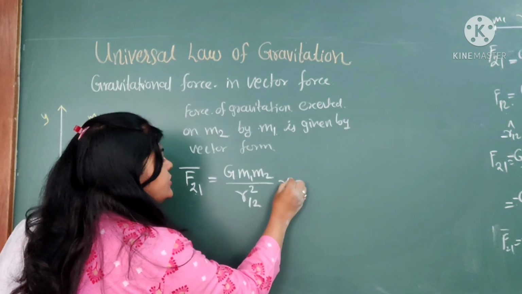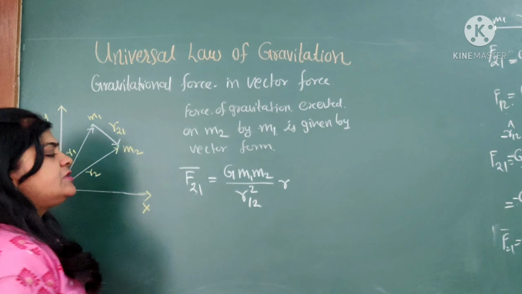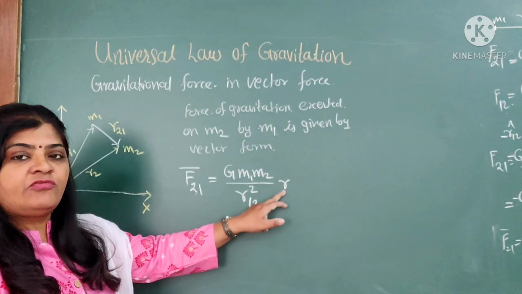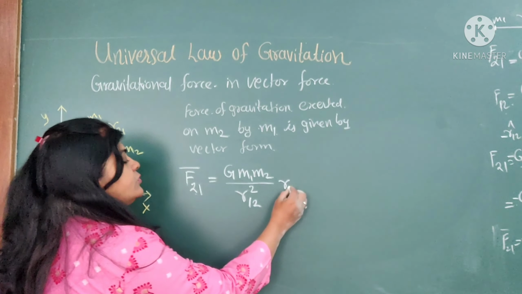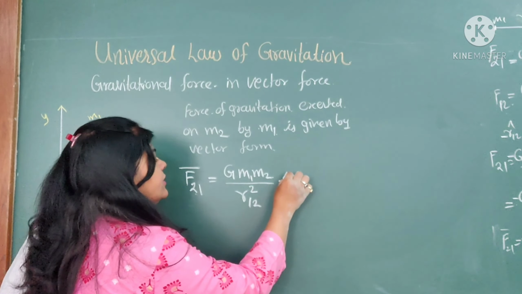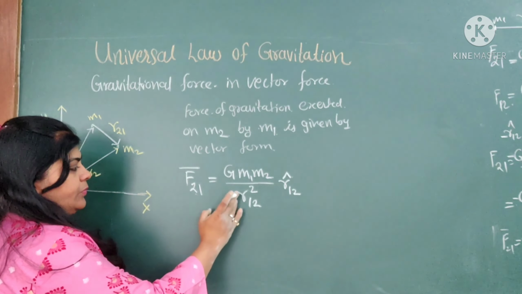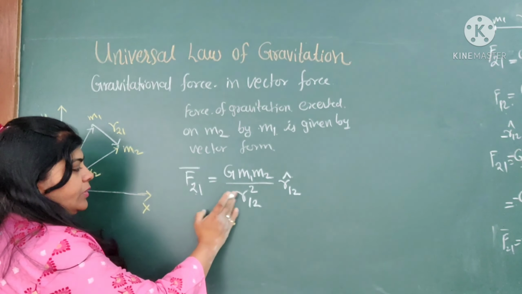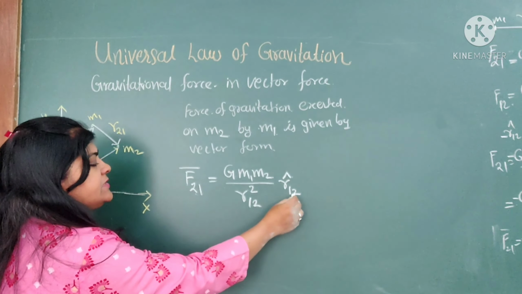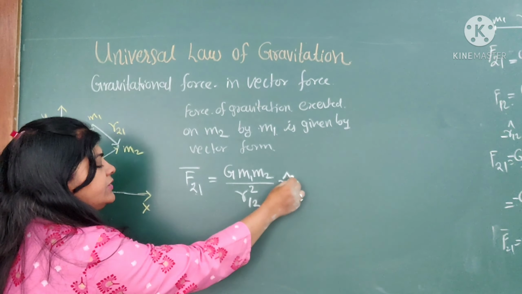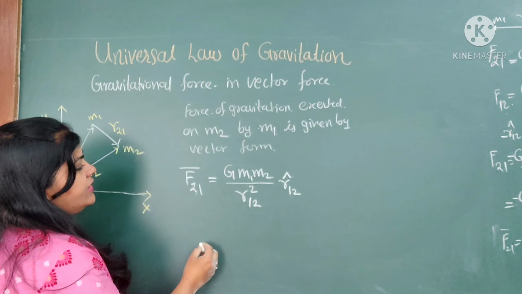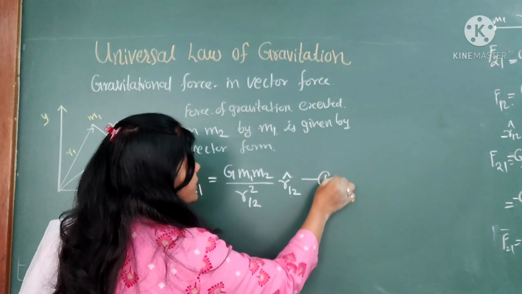Next, this distance is denoted in vector form, in the 1 to 2 direction, and for the direction we write the unit vector, r cap 12, which represents the unit vector having the direction. This is equation number 1.